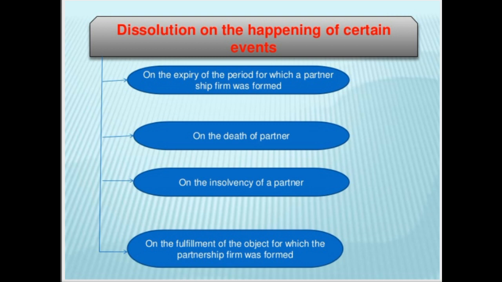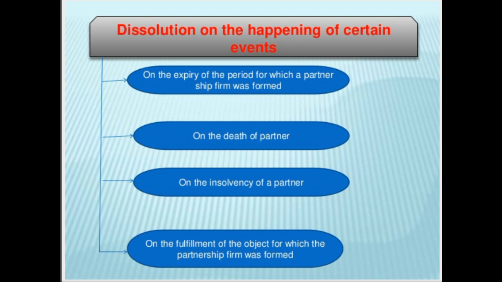Dissolution on the happening of certain events. So this is the third case when we have to dissolve the firm without the intervention of court. The various events may be, like, on the expiry of the period for which a partnership firm was formed. That means whenever we prepare a partnership deed, each provision is mentioned there.